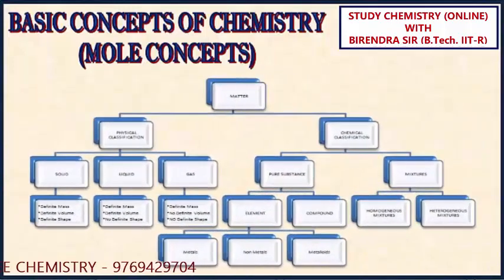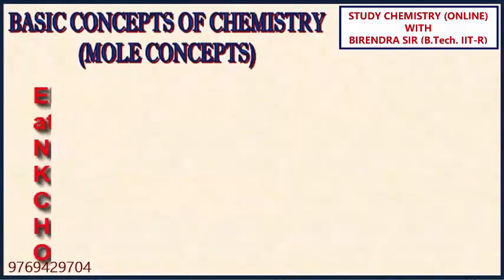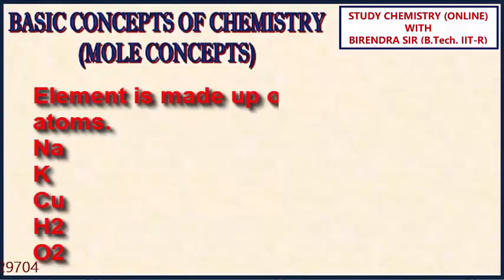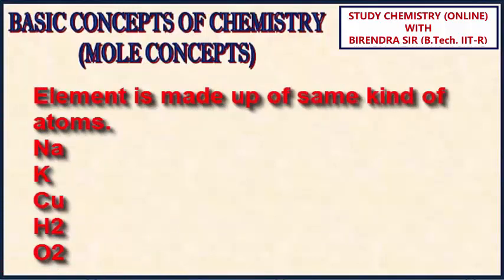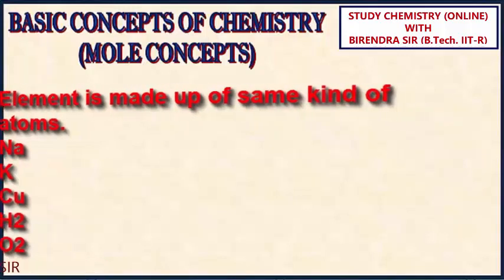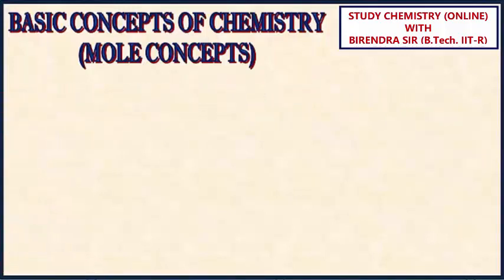Now, pure substance is further classified into element and compound. Now, what is element? Element consists of one type of atoms. For example, Na, K, Cu, H2, O2. In all these examples, you can see single type of atoms, one type of atoms. Now compound. How do we get a compound?